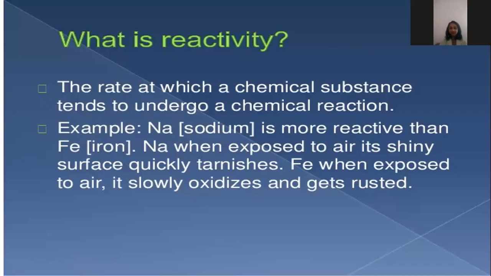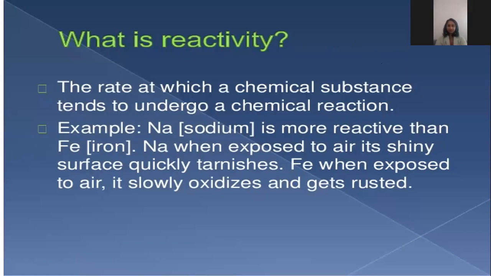Okay. Now we are discussing the reactions of metals, that is reactions with water, steam, and acids. Next, we are going to discuss what reactivity is. What do you mean by reactivity?